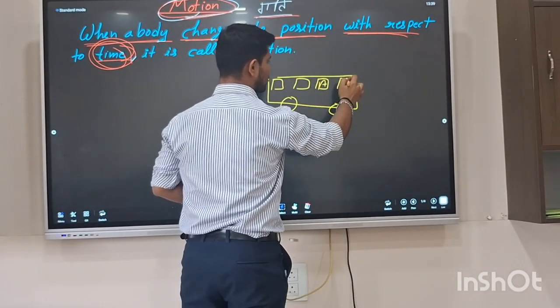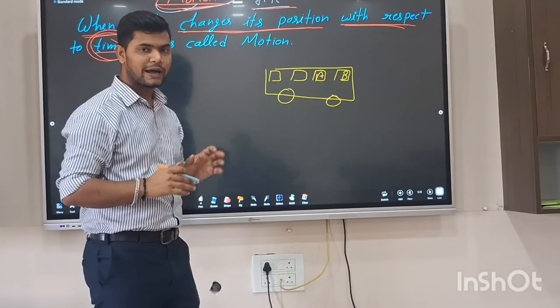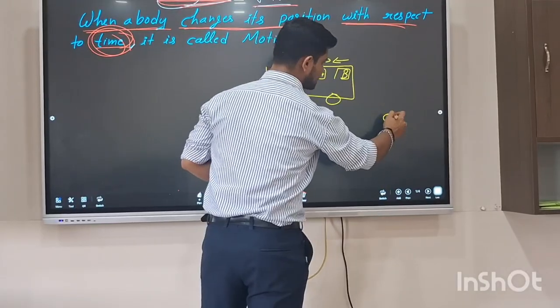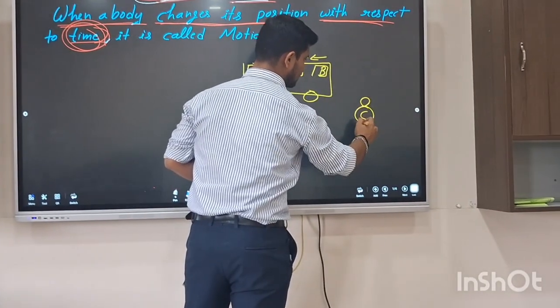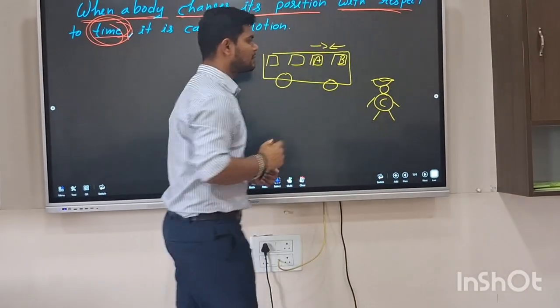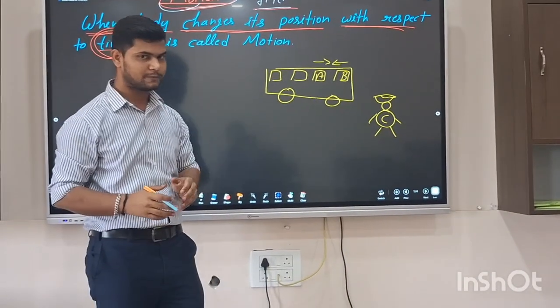This is person A, this is person B, and both are facing each other. And one person, C, is selling some fruits in the market, outside the bus.